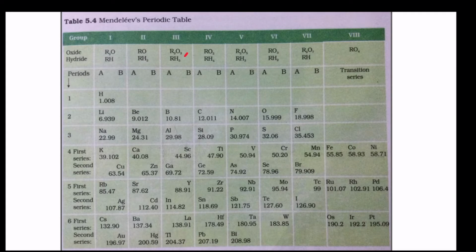The formula of oxide of the third group is R2O3, that is Al2O3. Fourth, RO2. The example here is SiO2 and so on. So these are the groups in it, and here are the periods.